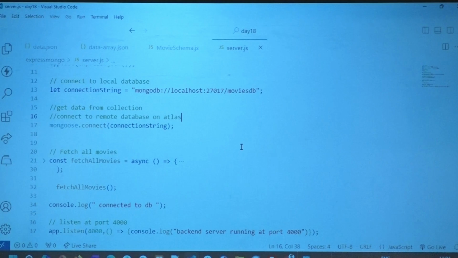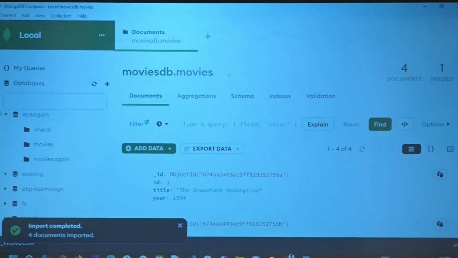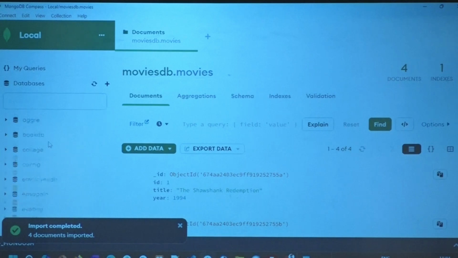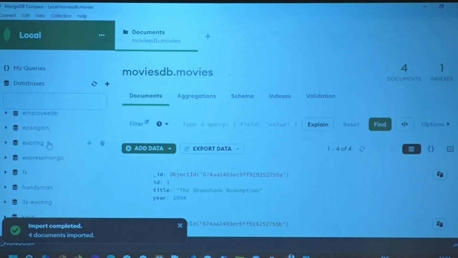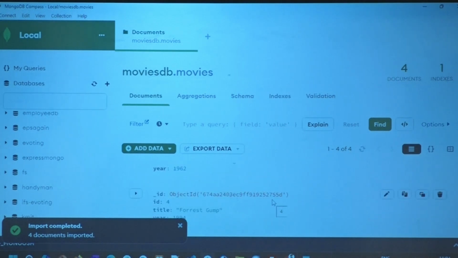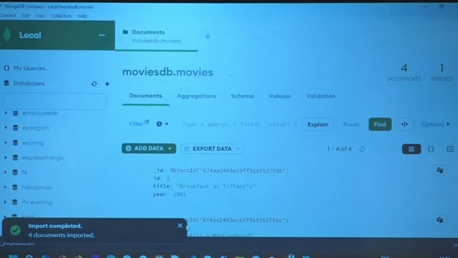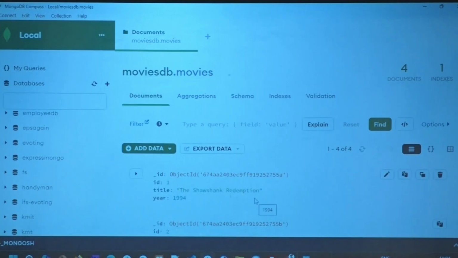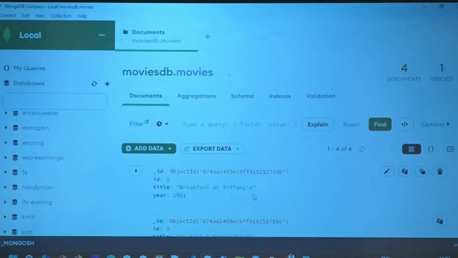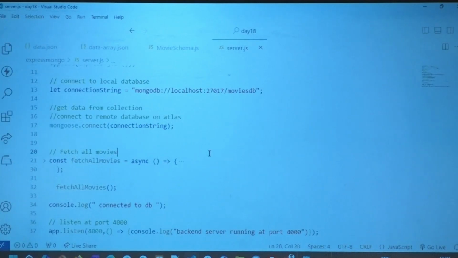Okay? So remember I told you how you can create a database here, local. Create a database here please. Call it movies or movies DB. To that import the array that I sent. The record should look like this. All of those records should be like this in the array. Now let's look at server.js.